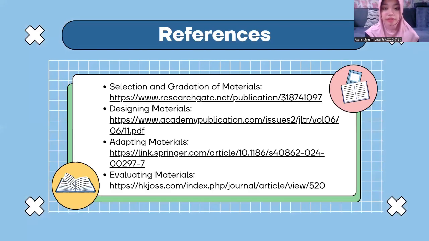So these are the references used in the presentation for the research article.